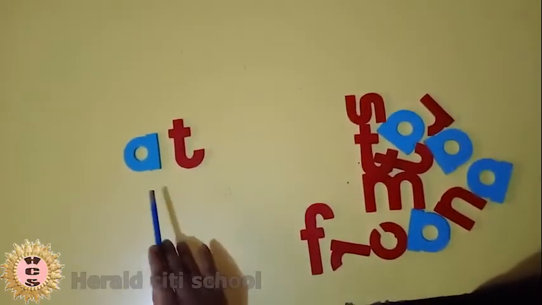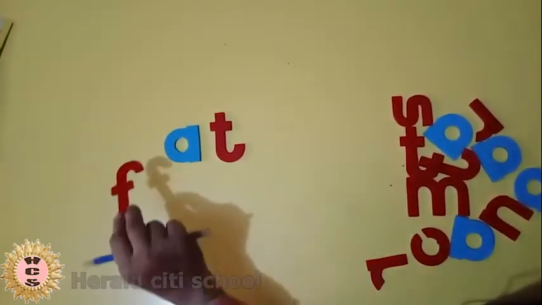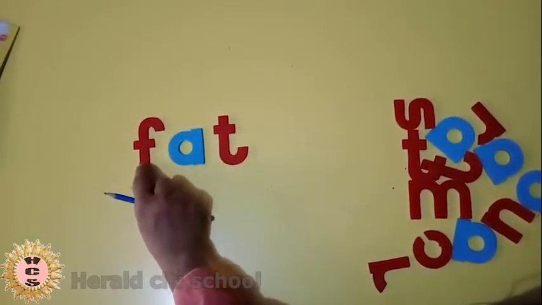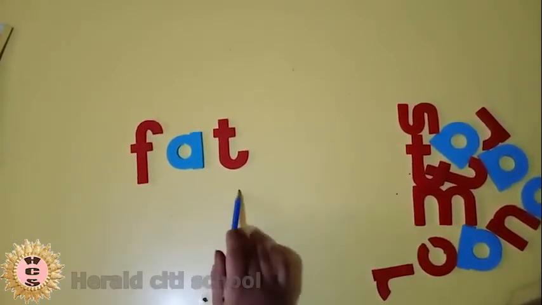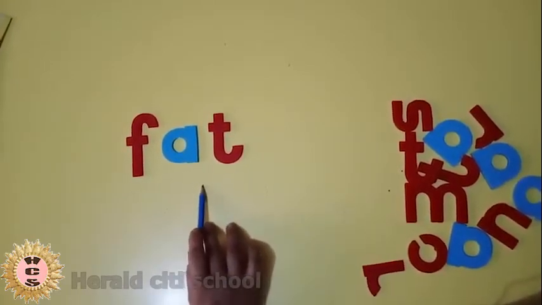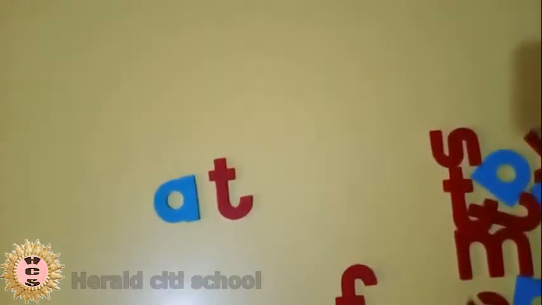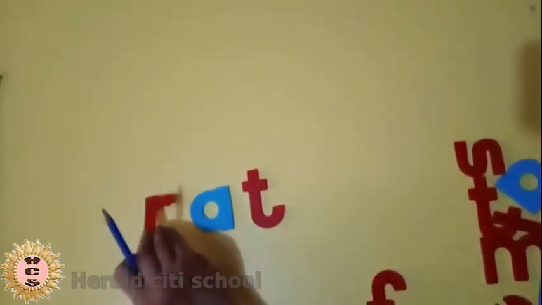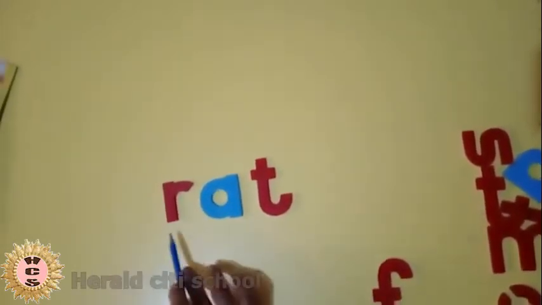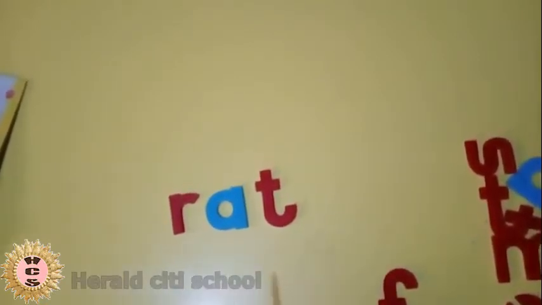Children, these are at words. If we keep the f at the beginning of at, it will make fed. If we keep the r at the beginning of at, it will make red.